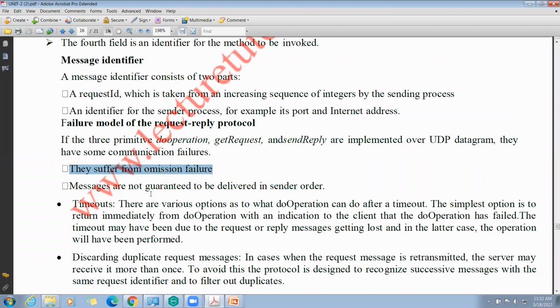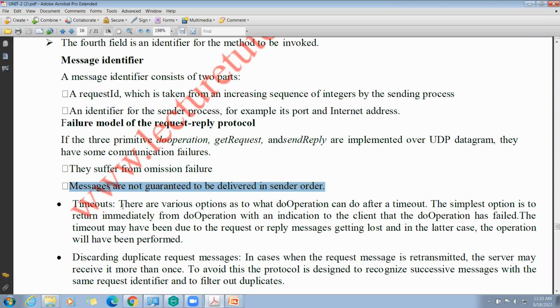The second one is, as it is UDP, messages are not guaranteed to be delivered in sending order. If we use TCP stream communication, we are guaranteed that all messages arrive in sending order. As it is UDP, there is no guarantee of delivery in sending order.